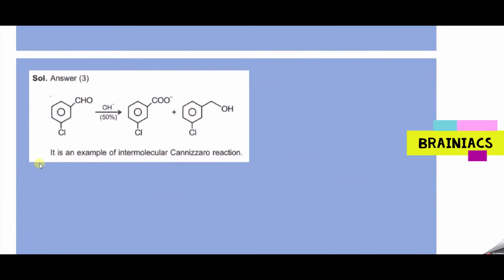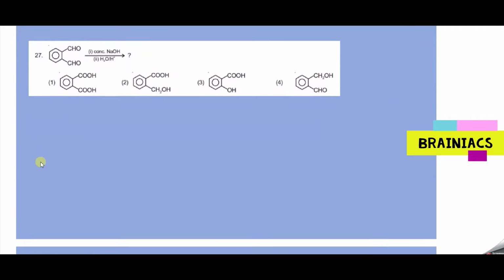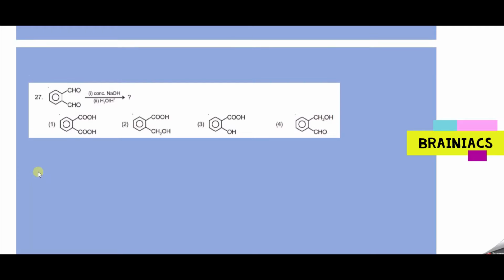Go through the next question and tell me the answer. This we have already done as part of some other question, so you will be able to answer it. Again, it is being treated with a concentrated alkali, so we easily know one of them will get oxidized, so you will get COOH here, and the other will be reduced, CH2OH.